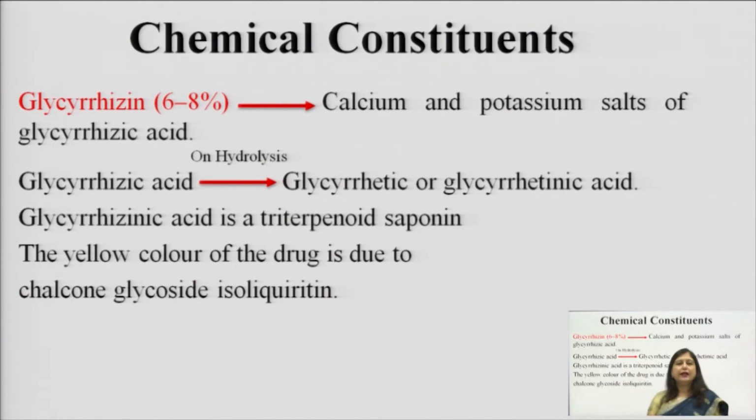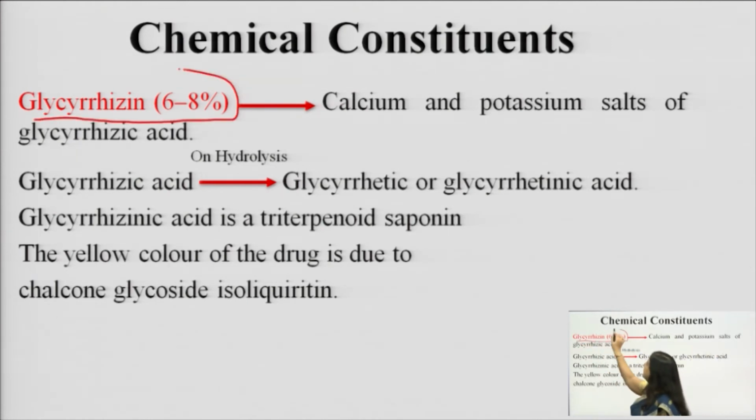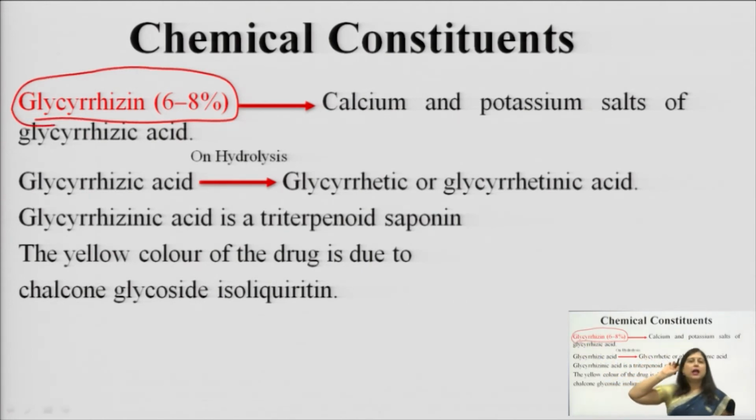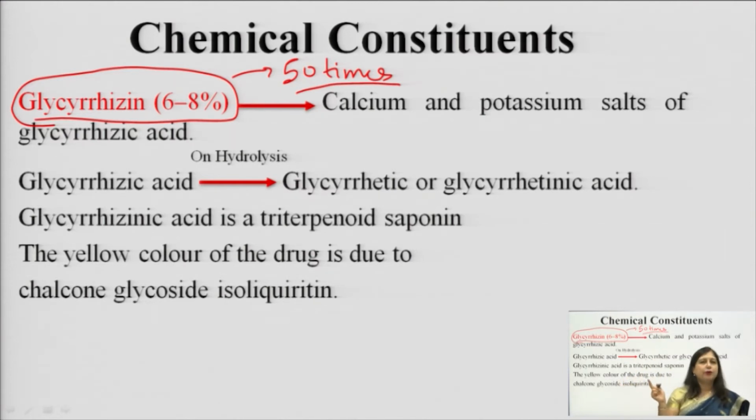Now, we come to the chemical constituents of licorice. The main chemical constituent of licorice is glycyrrhizin. Glycyrrhizin is the main chemical constituent, and this is the chemical constituent which is 50 times sweeter than sucrose. Sucrose is what? The sugar we eat at home. So, this is 50 times sweeter than sucrose, and we saw that the taste is sweet. This saponin glycoside has a sweet taste, because of which the root is also tasting very sweet in nature. And this glycyrrhizin is chemically what?